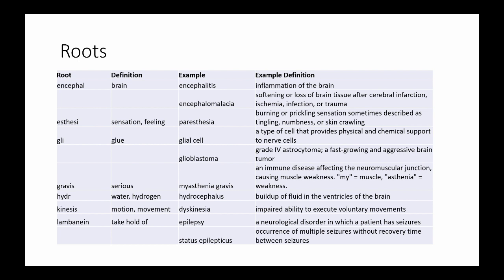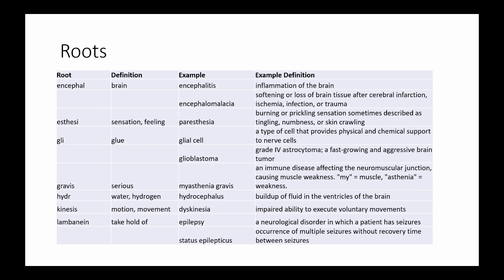Esthesia means sensation or feeling. Paresthesia is a burning or prickling sensation that sometimes is described as tingling, numbness, or skin crawling, and can be related to nerve issues. Glia means glue. A glial cell is a type of cell that provides physical and chemical support to nerve cells. A glioblastoma is a grade 4 astrocytoma, which is a fast-growing and aggressive brain tumor.